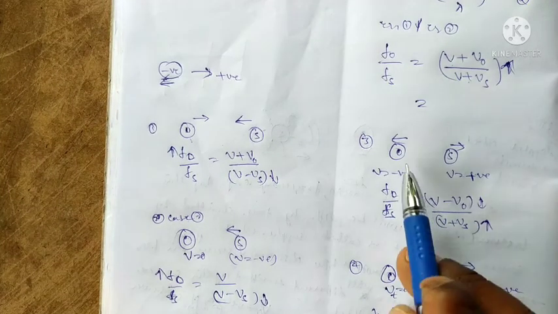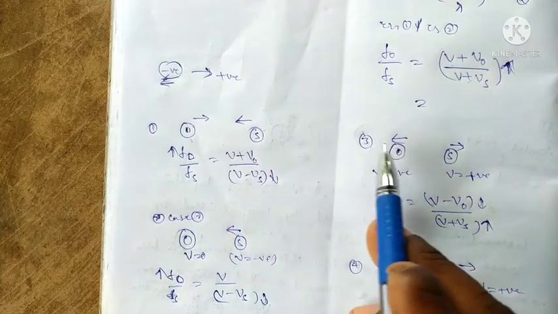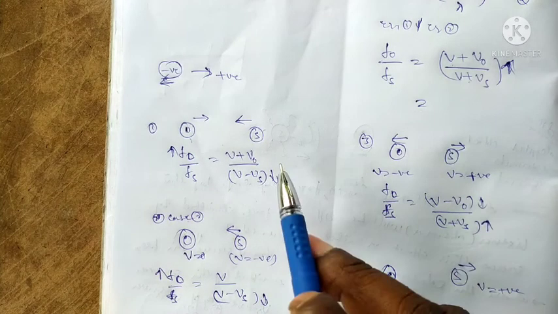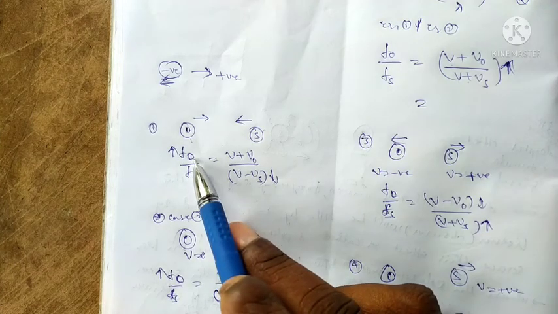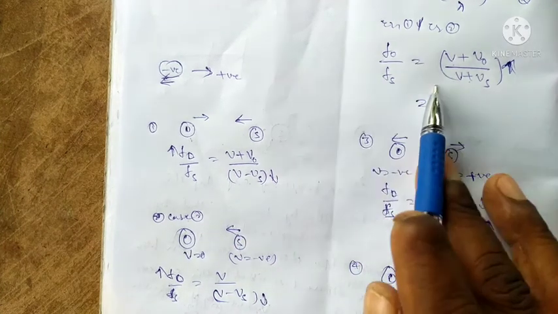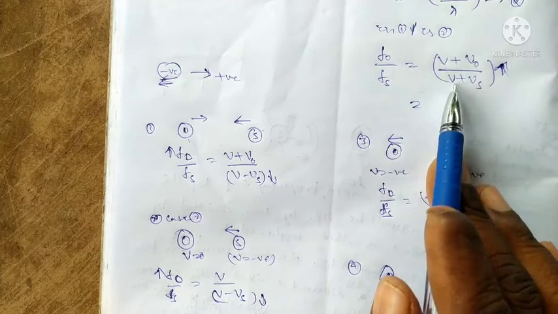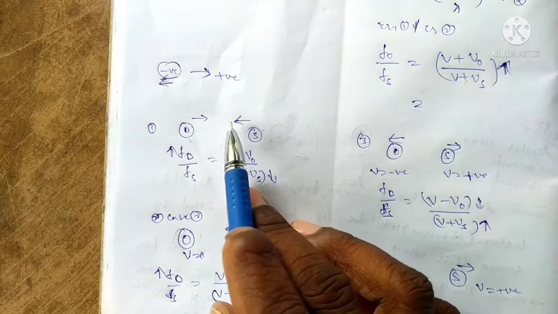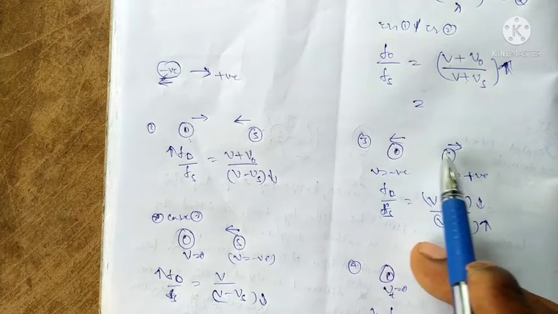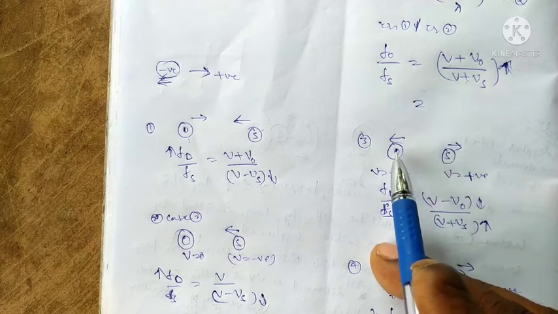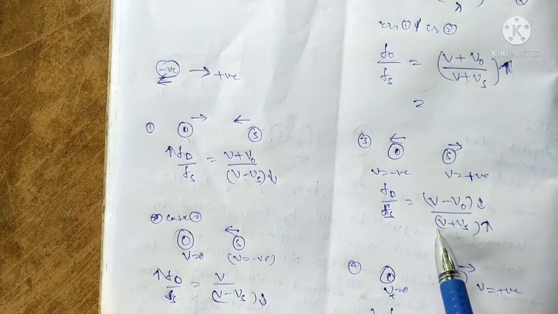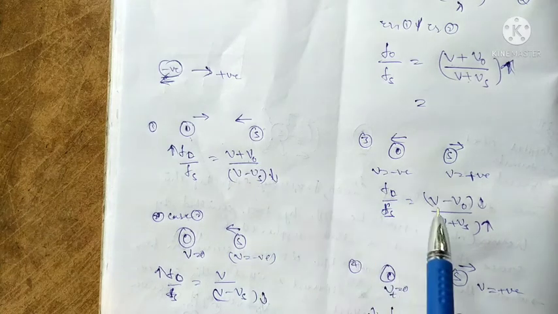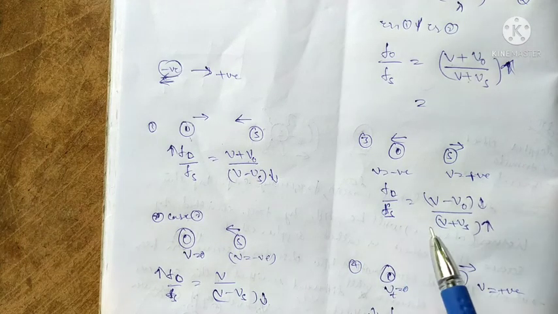This is case 1, case 2, when source and observer are in motion. Okay, like this, f naught by fs is the ratio. This is the general case, where both are in the forward direction, or the reverse direction. Okay, this is the ratio of the frequencies, which changes with respect to the observer and with respect to the source. Okay, thank you.